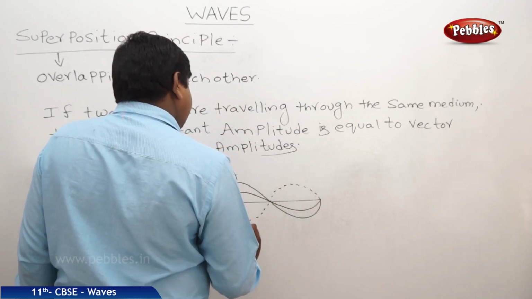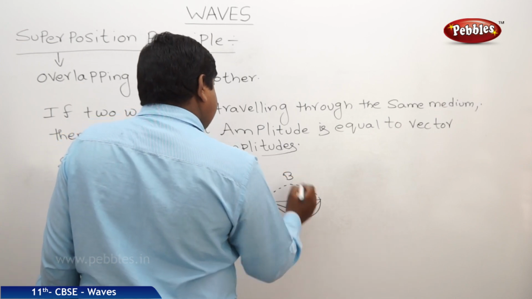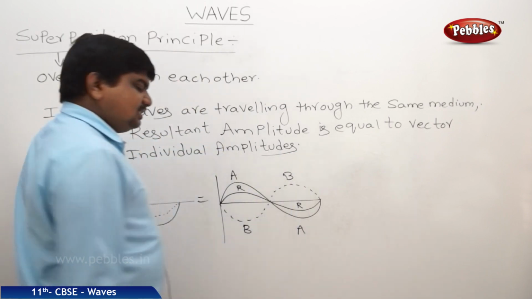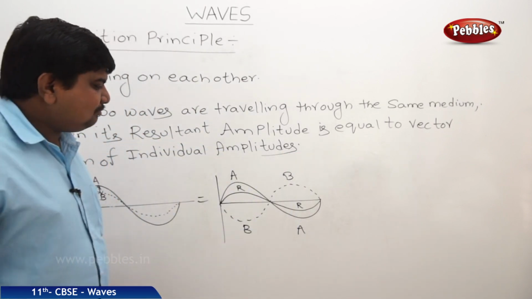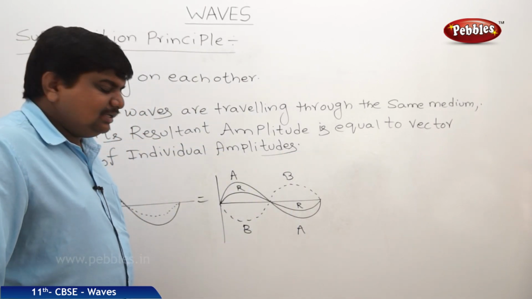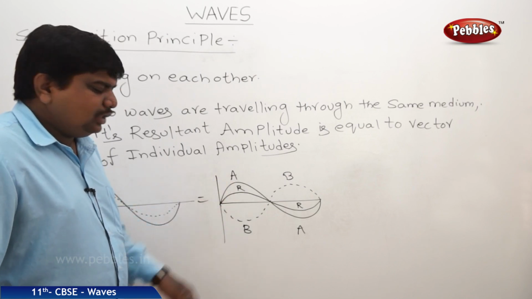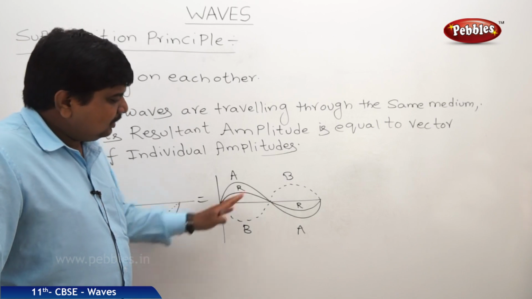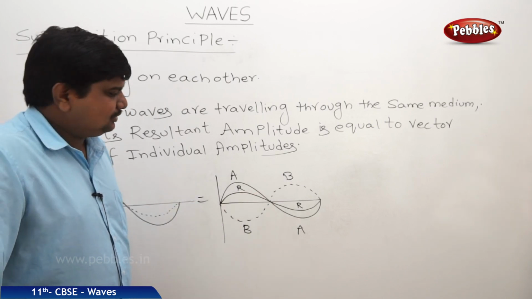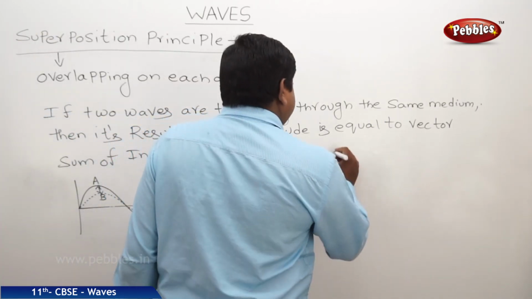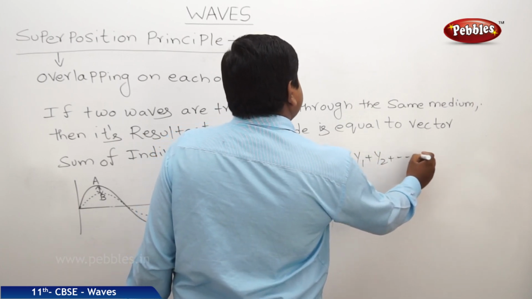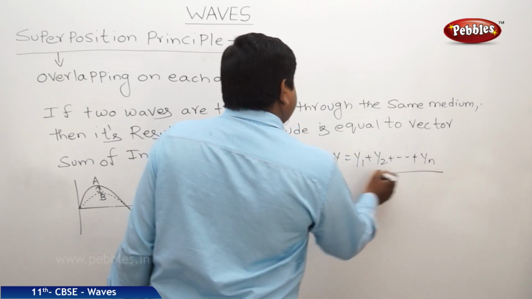So this is A, this is B, this is B, this is A. So this is R. The resultant displacement is the vector sum of two individual sound waves of different amplitudes. Therefore we can write Y is equal to Y1 plus Y2 and so on up to Yn.